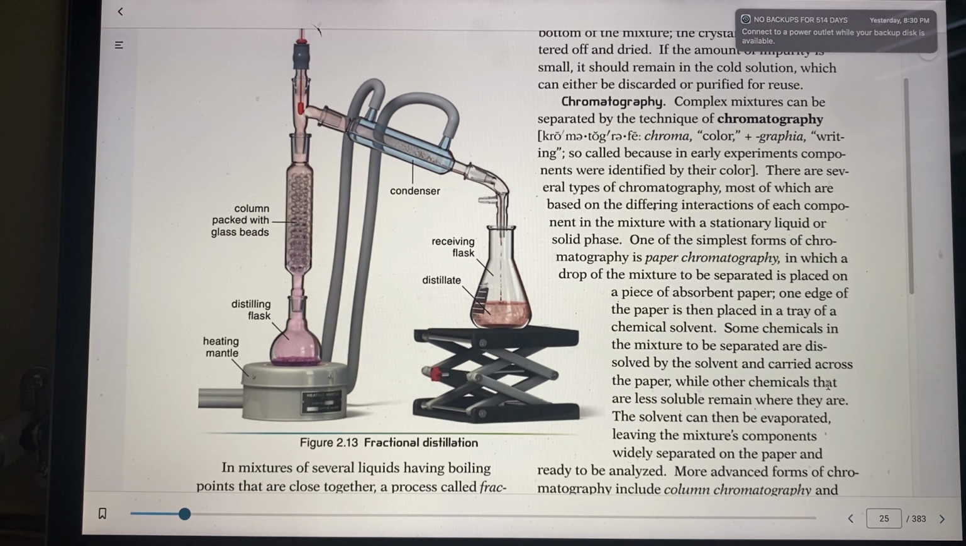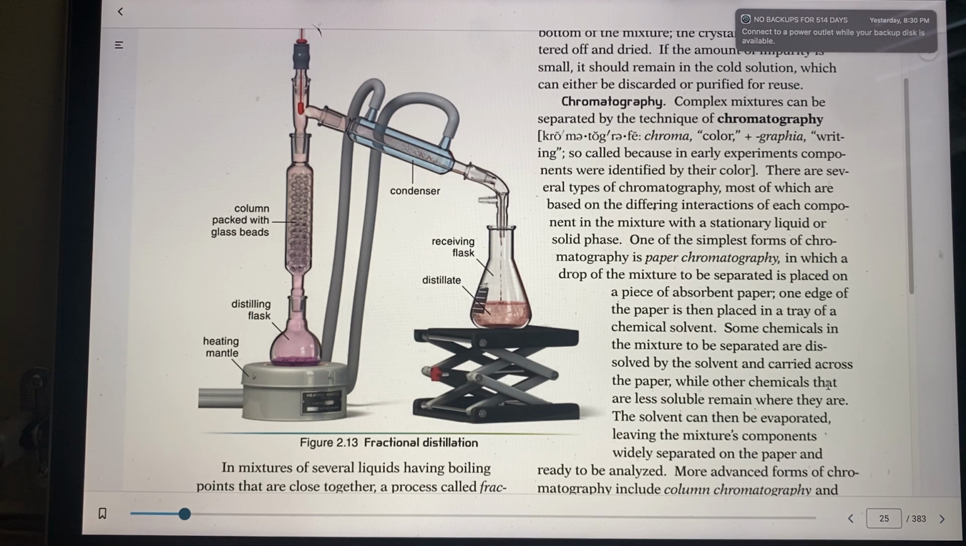Chromatography: complex mixtures can be separated by this technique. Let's read what they're talking about. When you talk about chromatography, you're talking about color and graphia. It's so called because in early experiments, components were identified by their color. There are several types of chromatography, most of which are based on differing interactions of each component in the mixture with a stationary liquid or solid phase.